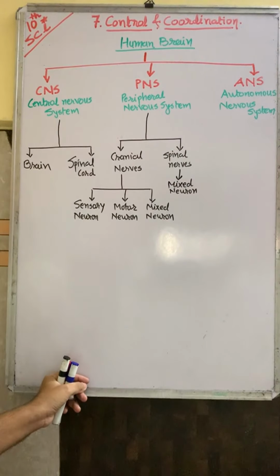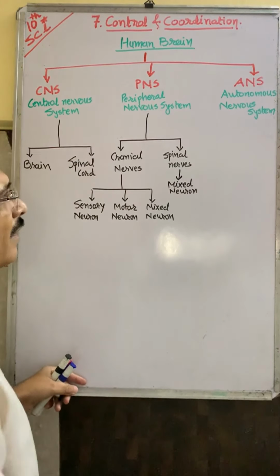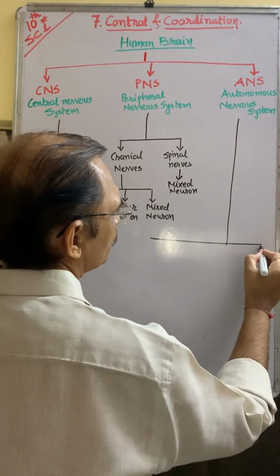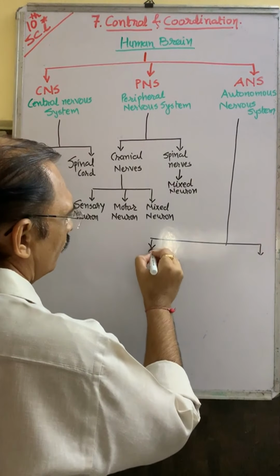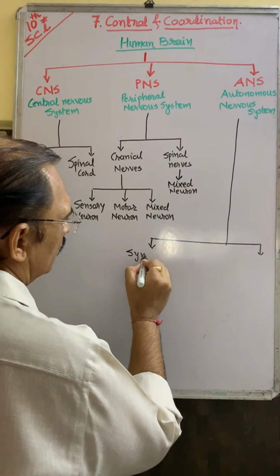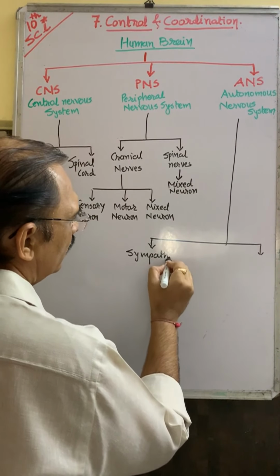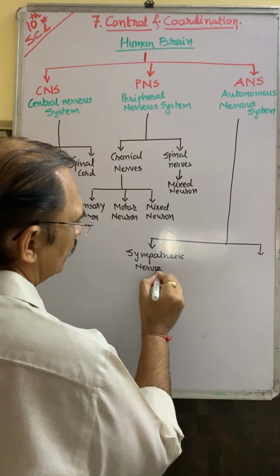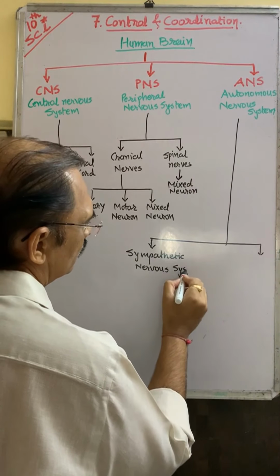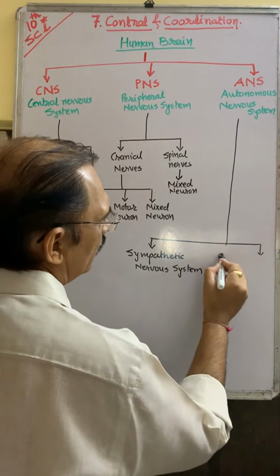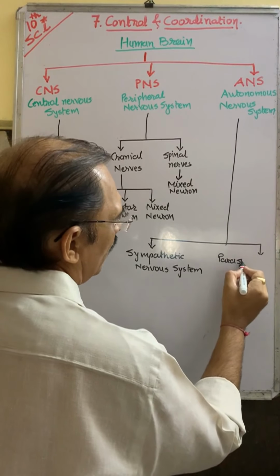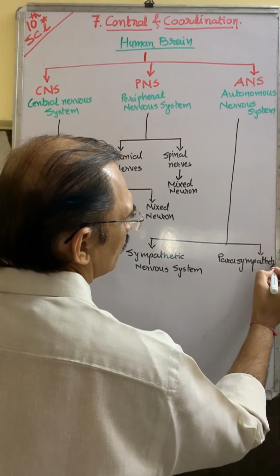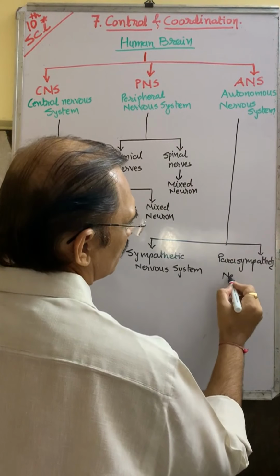Now autonomous nervous system, ANS, is divided into two parts: sympathetic nervous system and parasympathetic nervous system.